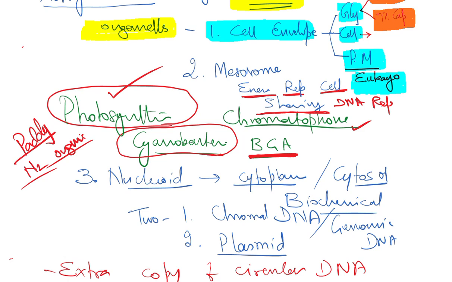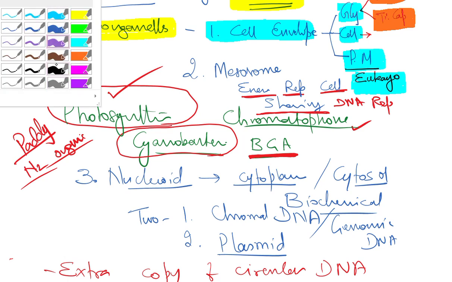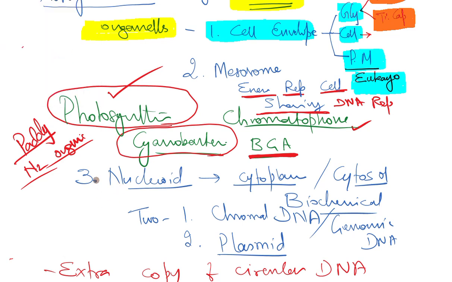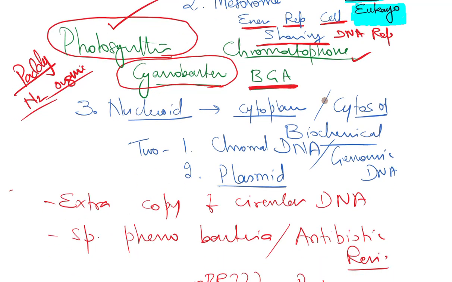Then the third structure is the nucleoid. Nucleoid is equivalent to the nucleus of a eukaryote, but it is non-membrane bound. That is why we call it a nucleoid. Next, the cytoplasm, also called cytosol. Remember, cytoplasm is the major arena or site for biochemical activities.